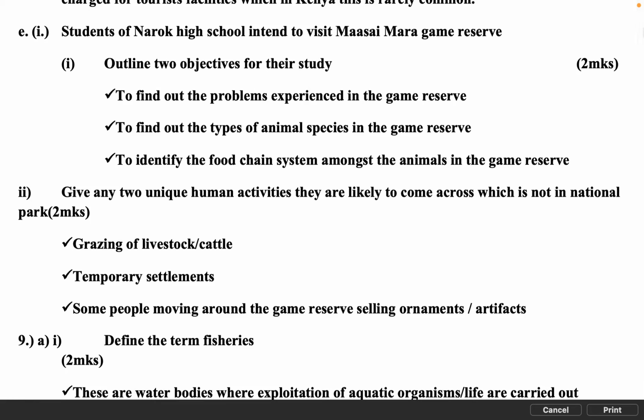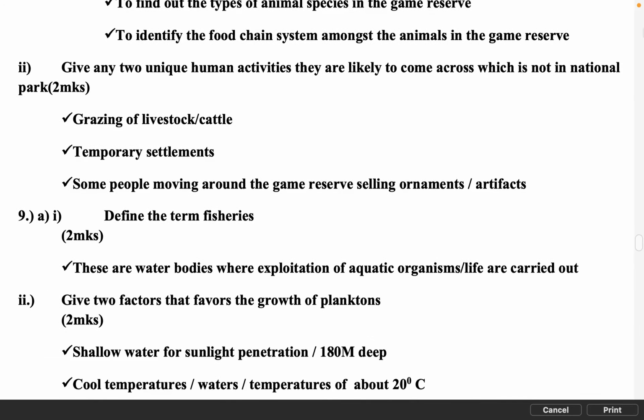C. Students of Narok High School intend to visit Masai Mara Game Reserve. I. Outline 2 objectives for their study, 2 marks. To find out the problems experienced in the game reserve. To find out the types of animal species in the game reserve. To identify the food chain system amongst the animals in the game reserve.